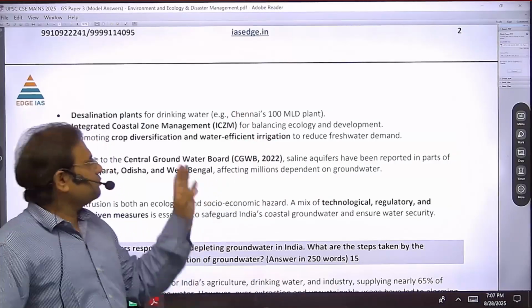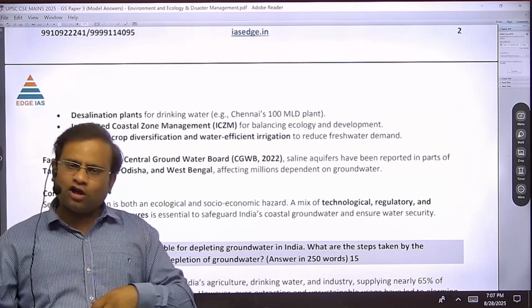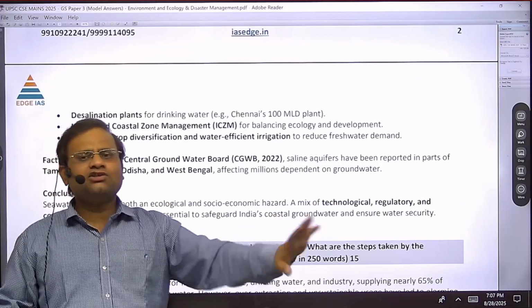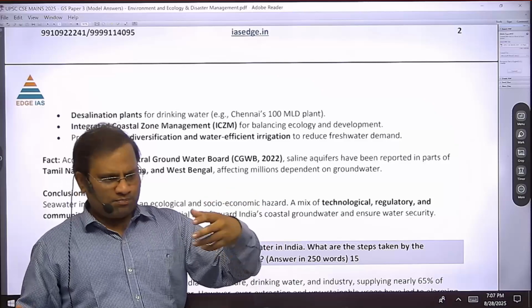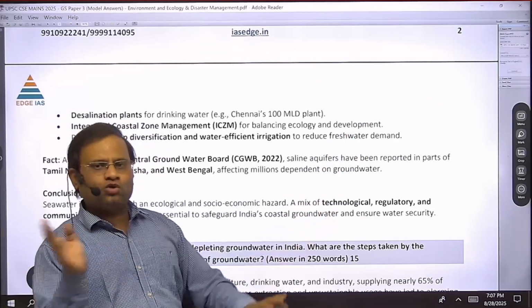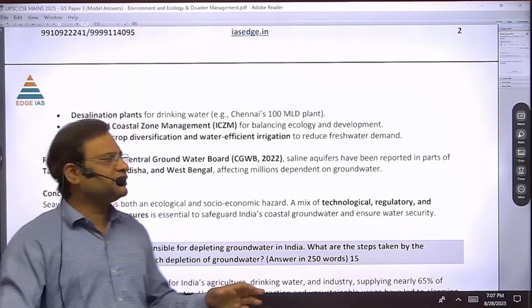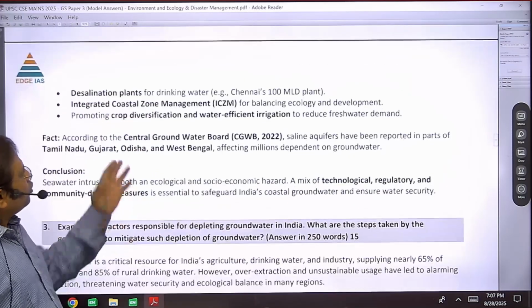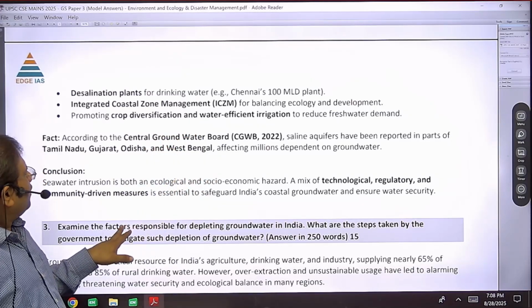So what does it mean? We should purify the water. We should take the salt out from the water and then release it on the surface, so through canals or through pipelines that should go to the household. If the saline water goes directly into the canal, definitely it will cause salinization. So there should be desalinization plants. Coastal zone management, I have told you, is to balance ecology and the environment.